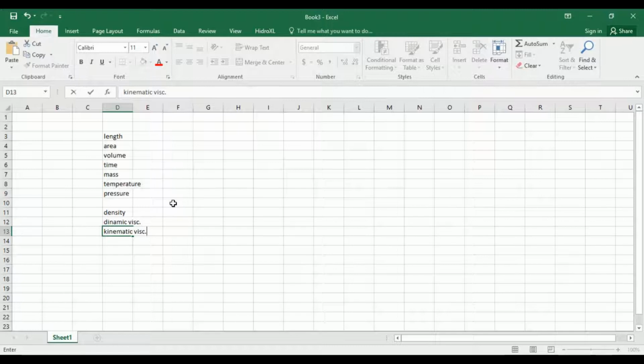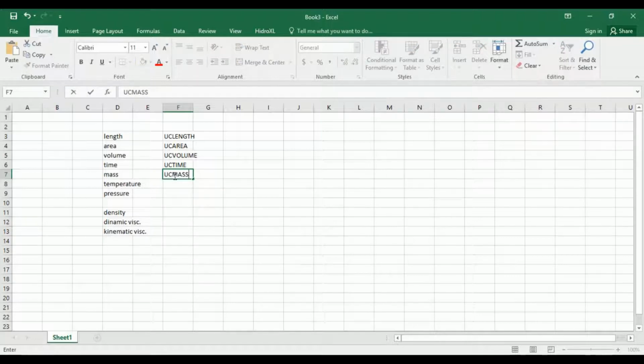Okay, so those are the ones that we are going to use, but first, for the program to be able to read them, you need to put something like this, UC, and write the name, then UC area, UC volume, and for each of them I will do the same thing.